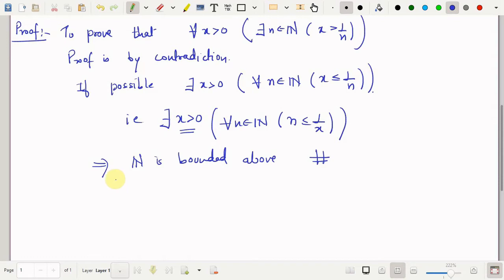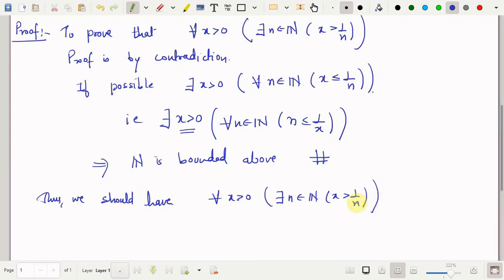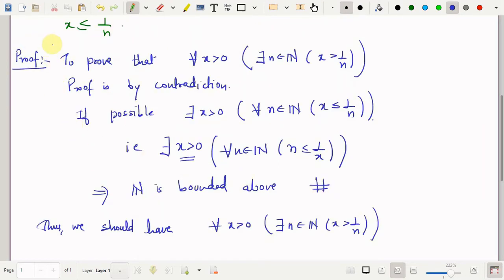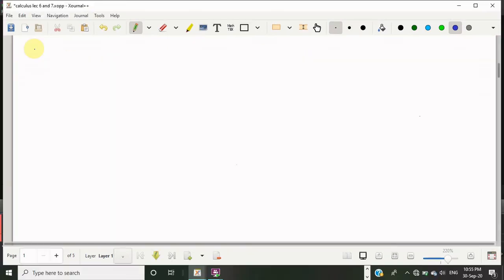And why are we getting this contradiction? Because we are assuming that this statement is not true. This contradiction proves that our assumption is false, and therefore we should have: for all x greater than 0, there exists n in N such that x is greater than 1 by n. So again I repeat that this is also considered an equivalent statement. So this is the proof for the first one. By the way, I'll prove the second one.